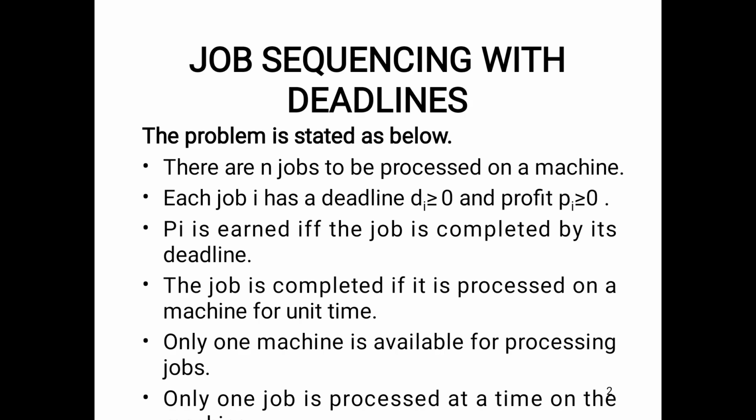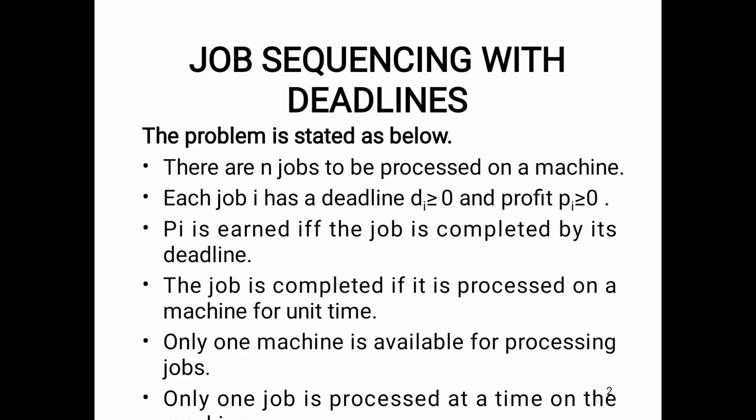First of all, we see the problem statement. We take the number of jobs, n. Each job has a profit and a deadline: for each job i, we have the deadline d_i and the profit p_i.